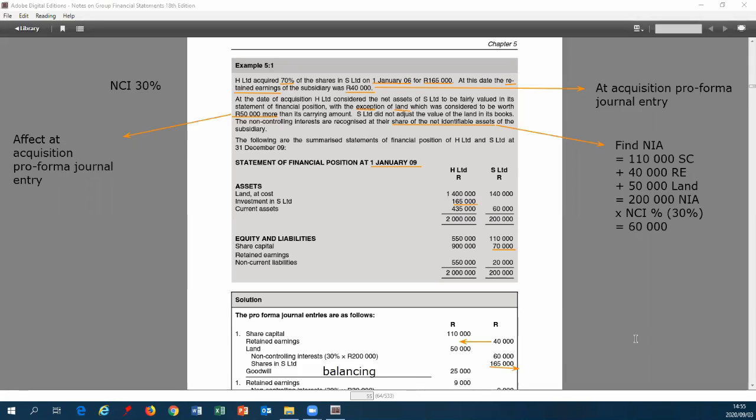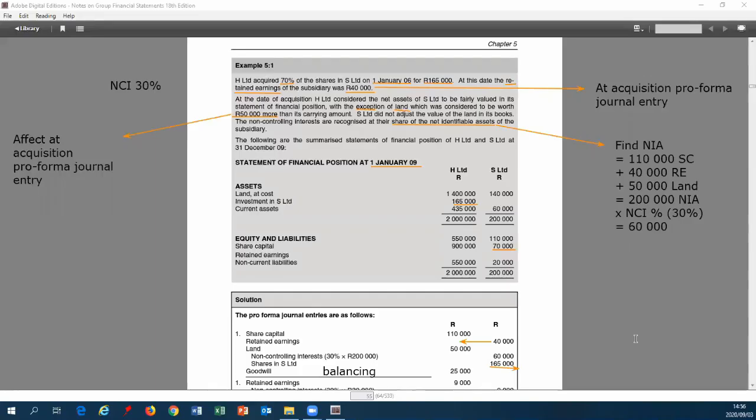Okay, so we paid 165, our non-controlling interest is worth 60, that together makes 225,000. Our net identifiable assets that we calculated on the left there, that's 200,000. The difference between our 225 and our 200,000 gives us our goodwill, which is 25,000.